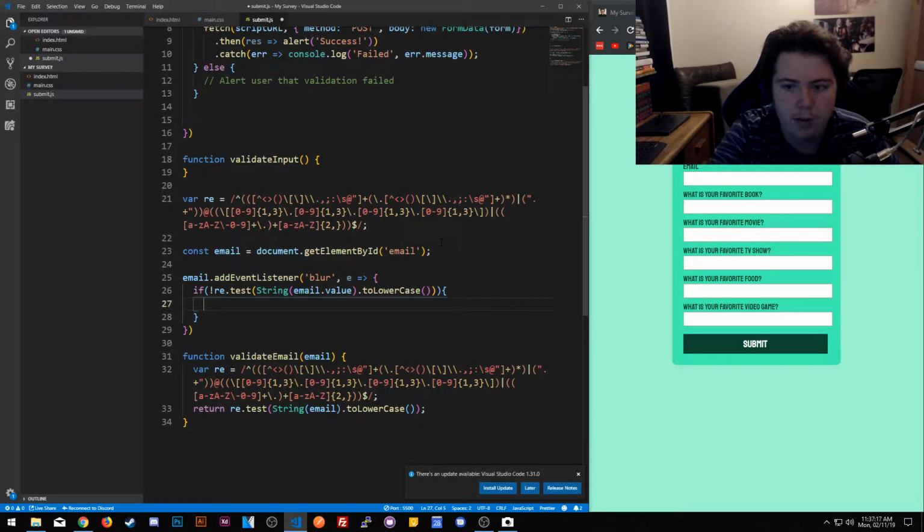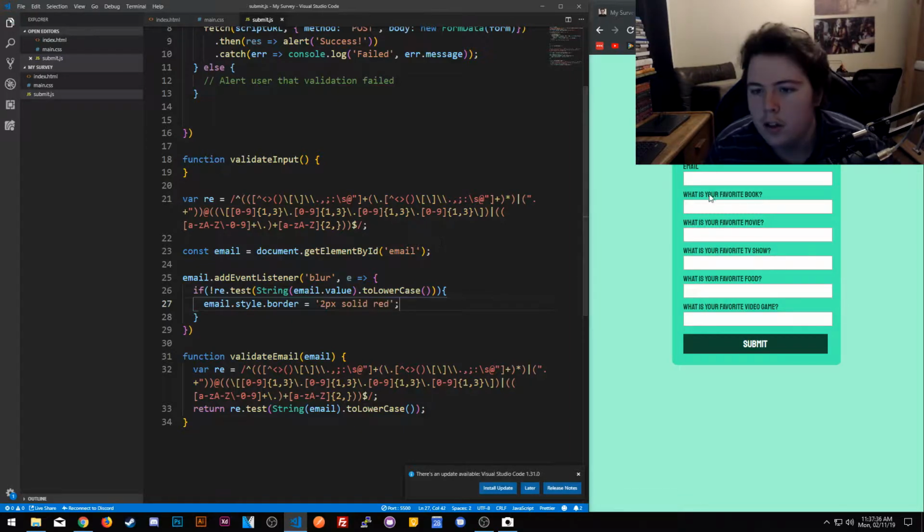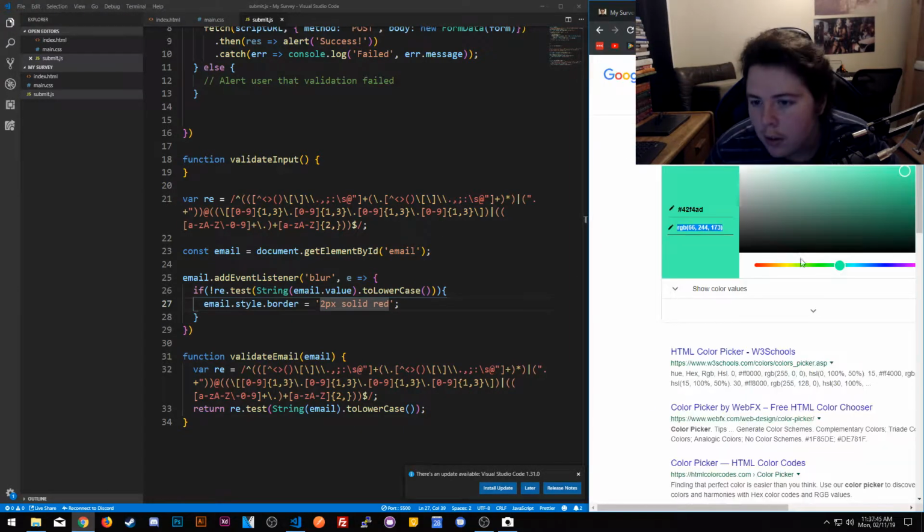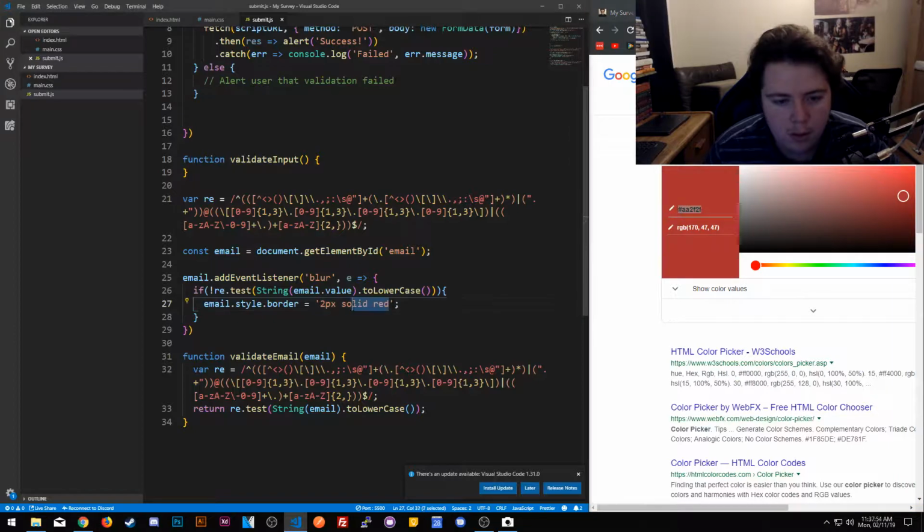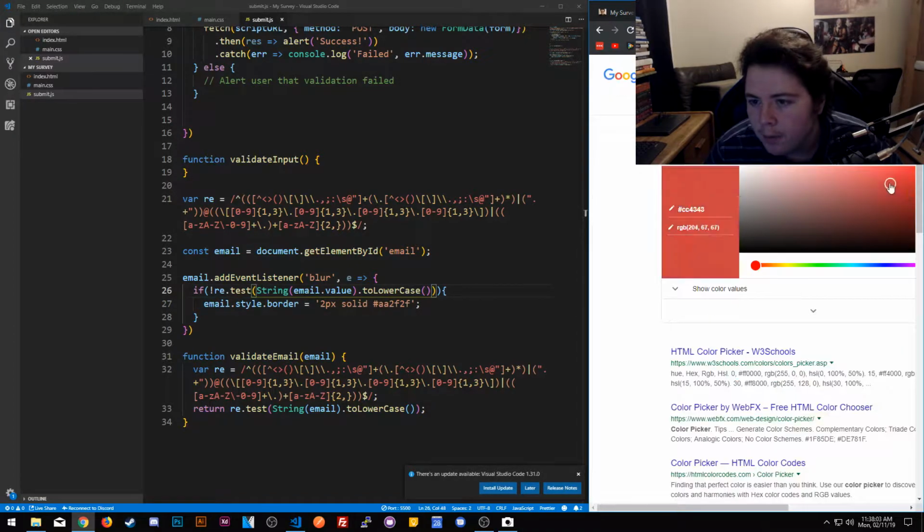We're going to change the border, actually. So we're going to do email dot style dot border equals one pixel solid red. Nothing done there, so it's failed. Let's change it to there. Wow, that's harsh red. When it's clear it's failed, but not like that. There we go, that's actually better. Not harsh red.